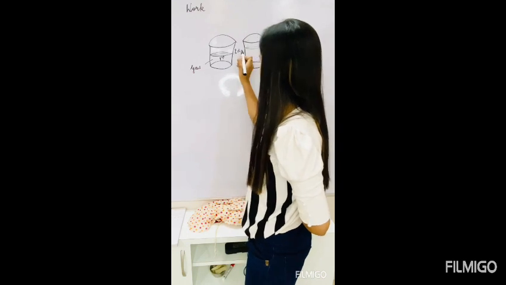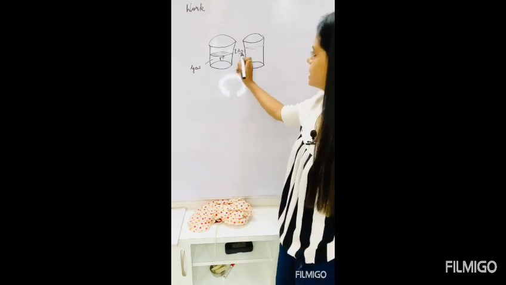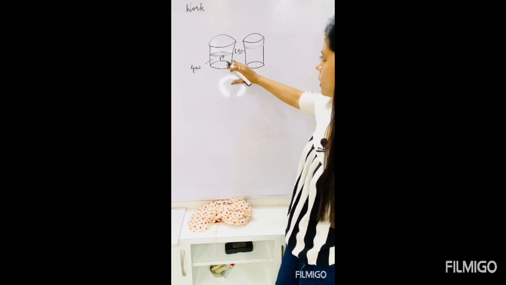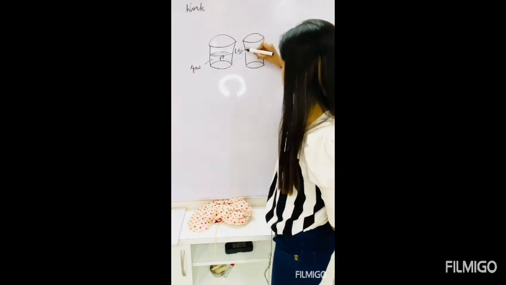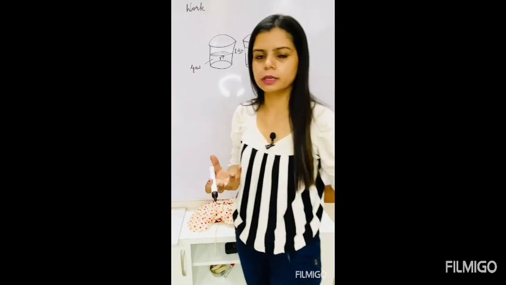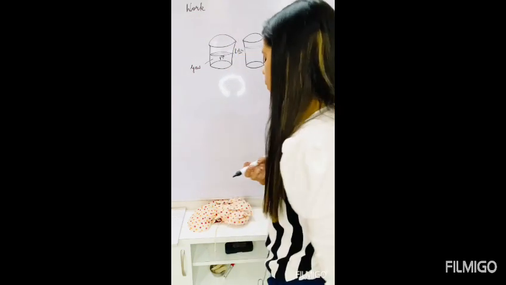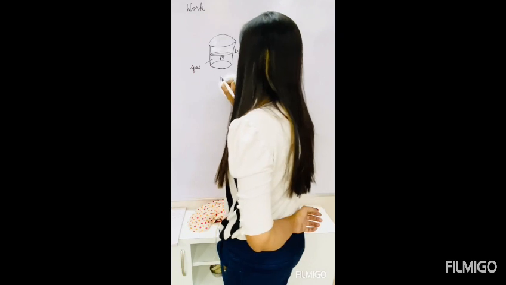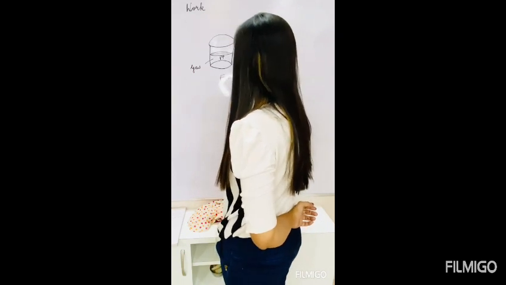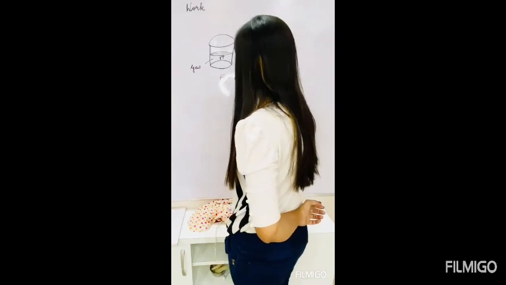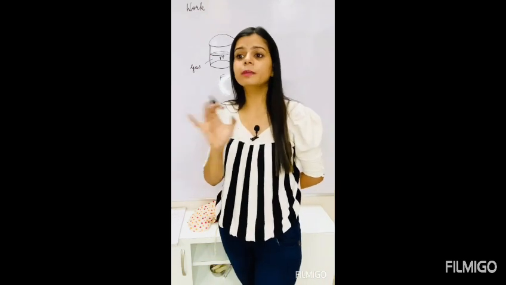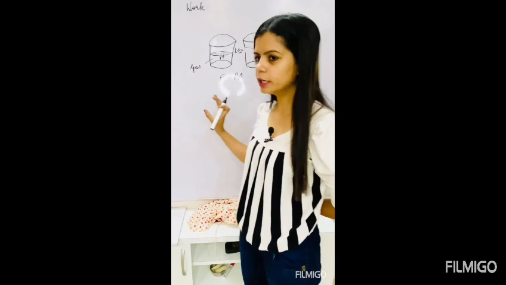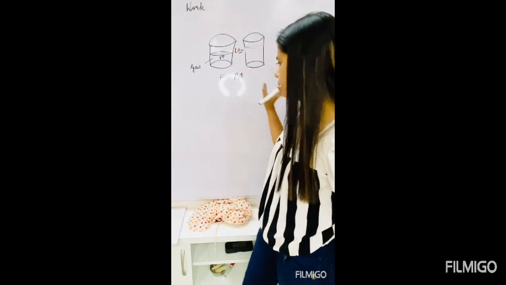Let us take this distance as dx. If the piston has moved from here to here, then let us consider this to be the small change in position dx. What happens? Force will be pressure into area. How? We know that pressure is force per unit area. So pressure will be force per unit area, so force will be pressure into area.